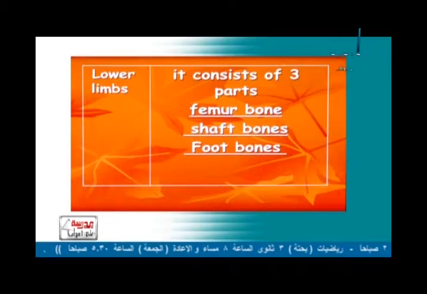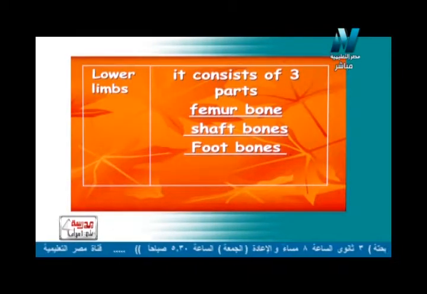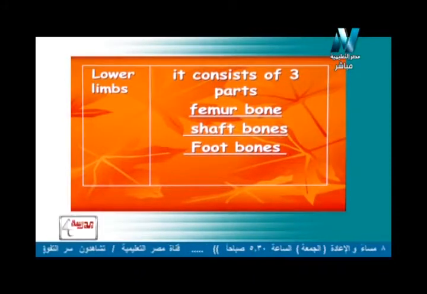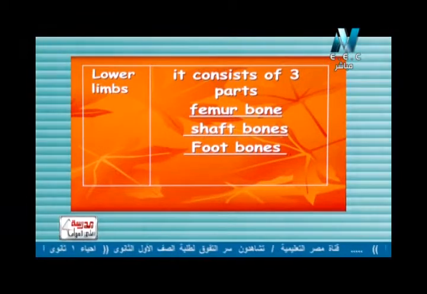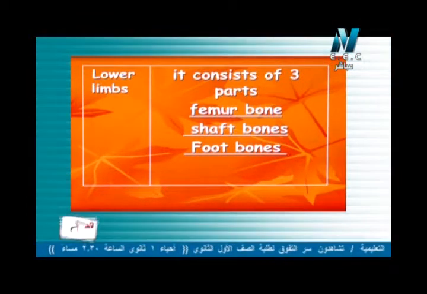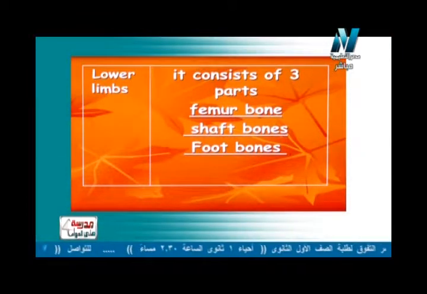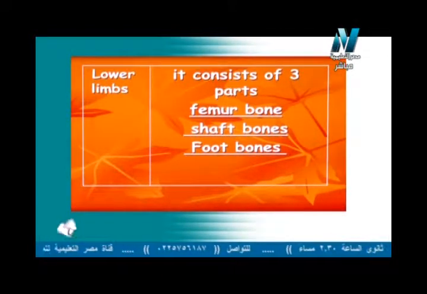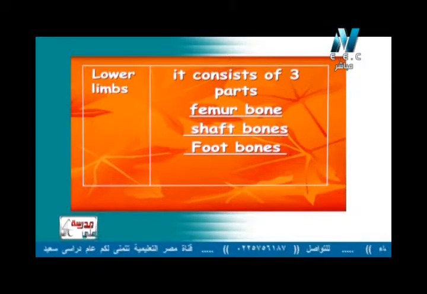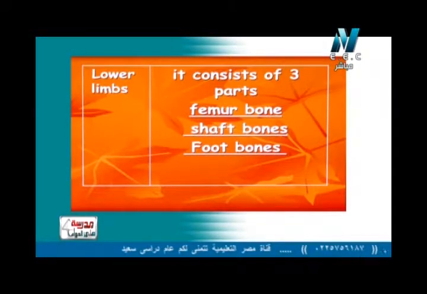So now what about the lower limb? The lower limb means the legs. It also consists of three main parts which are the femur bone, the thigh bone, the shaft bones, the leg bones, which are also two bones here, and at last the foot bones.